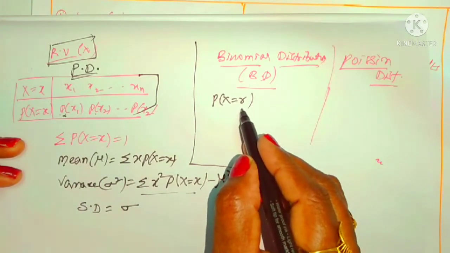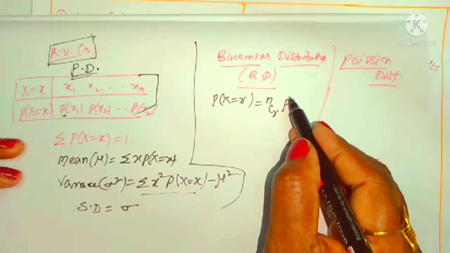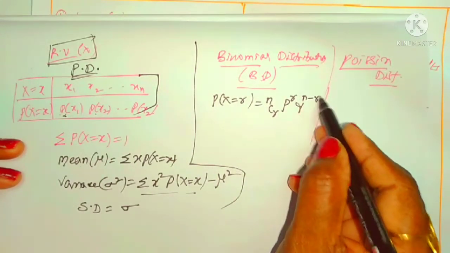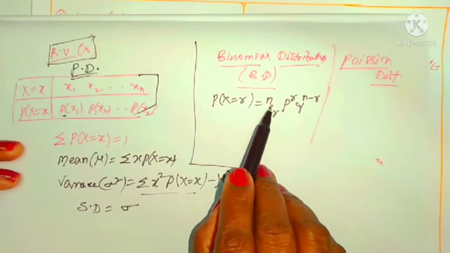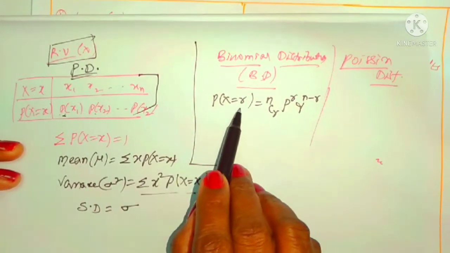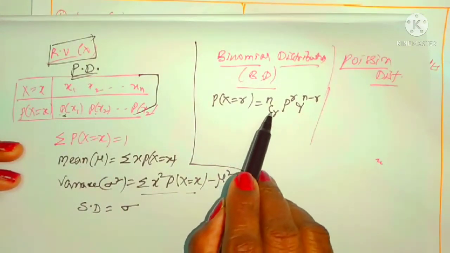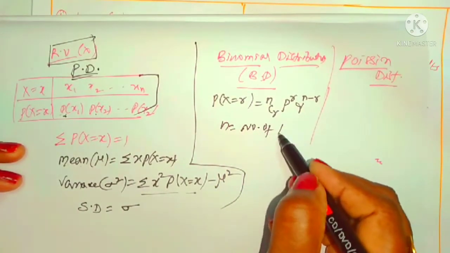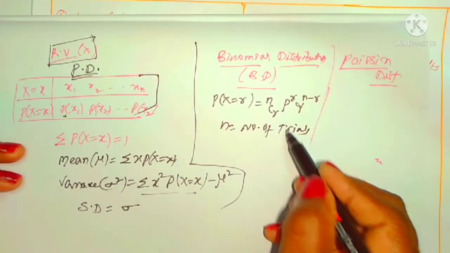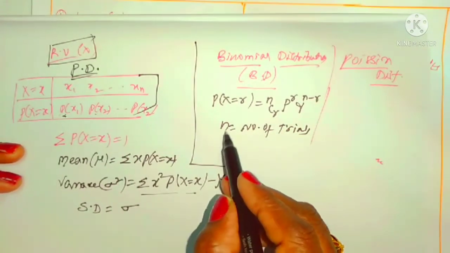It means the probability of a certain r can be collected by the formula nCr p power r q power n minus r. Here there are three letters actually, n, p, q, and r may be 0, 1, 2, 3, etc. Where n and p are called parameters. What is n actually? n is called the number of trials. Maybe the experiment is conducted 2 times, 3 times, 5 times. That is taken as n.